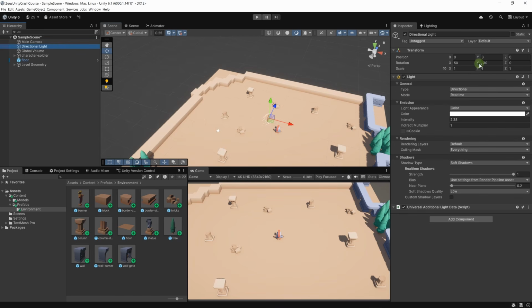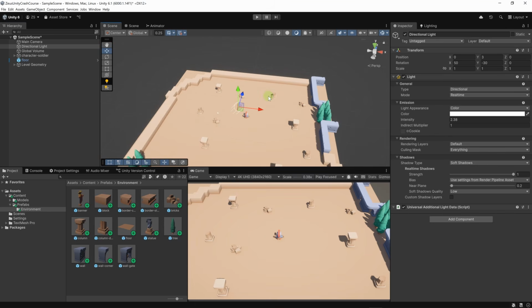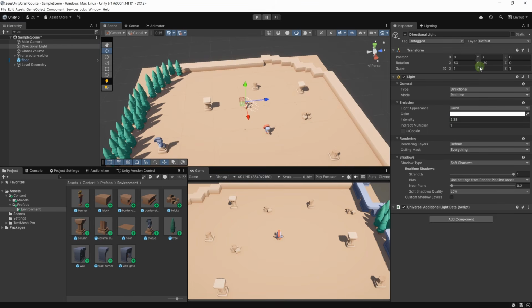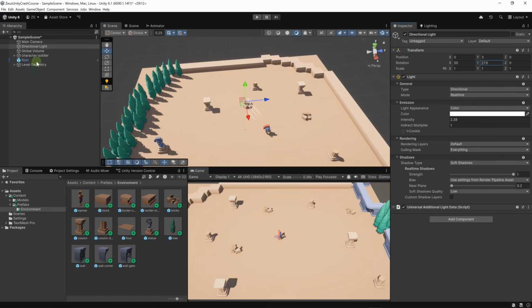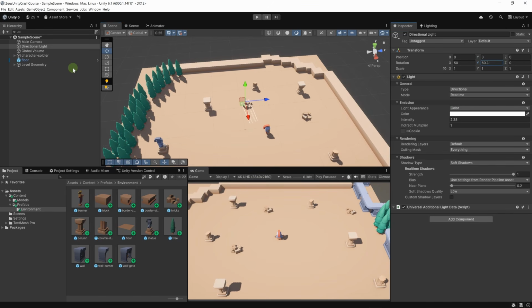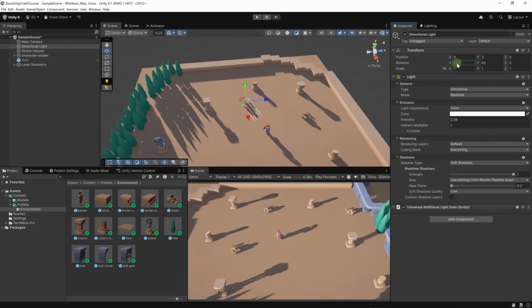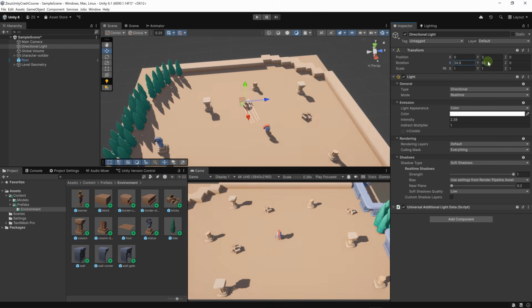Here, perhaps we can edit the directional light. Let's click on it and perhaps let's change the rotation of the light. This is our light here. Let's look at the game view and change the Y rotation. Let's choose a value around 60 so that the shadows are pointing in that direction. You can also change the pitch. Here it looks like a scene in the afternoon or close to sunset, and this is closer to midday. So let's keep it at 30.